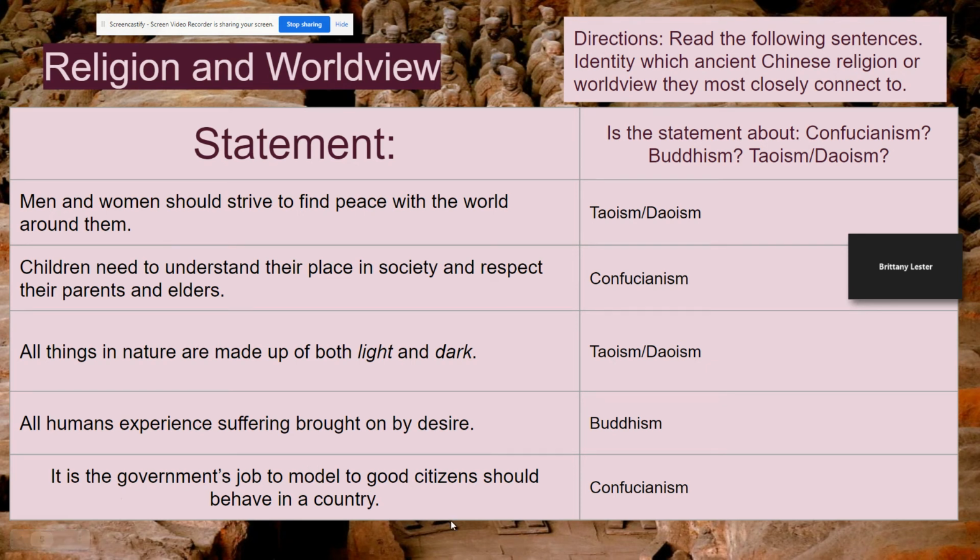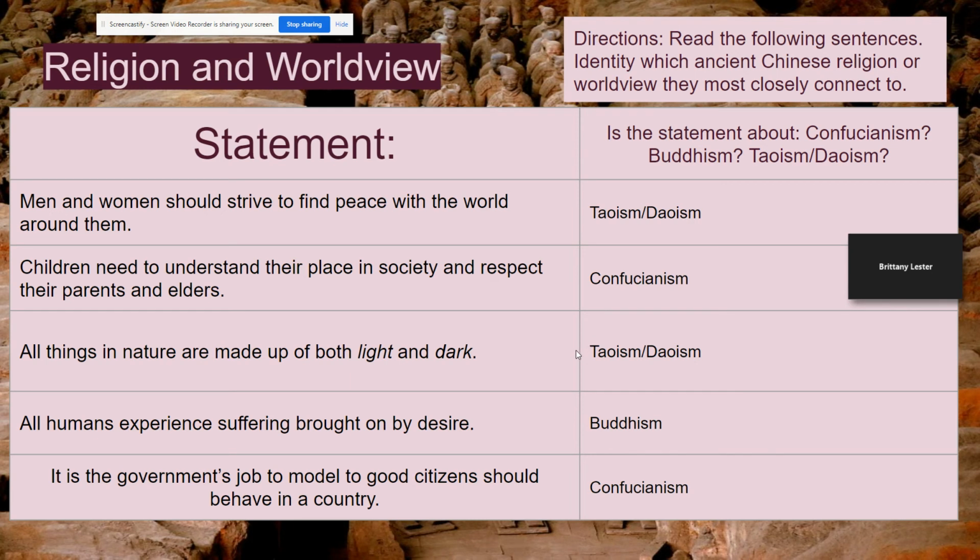And then the last one is it's the government's job to model good citizens and how they should behave in a country. That's going to be Confucianism because it was all about the government. So Confucianism was about the government and how society should be formed.